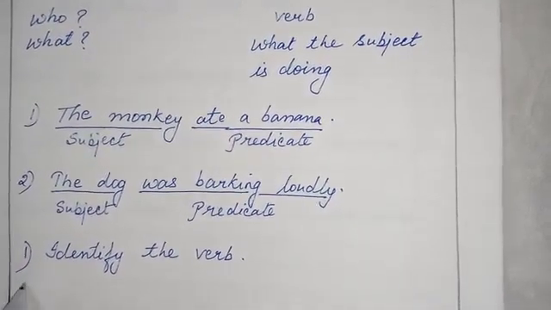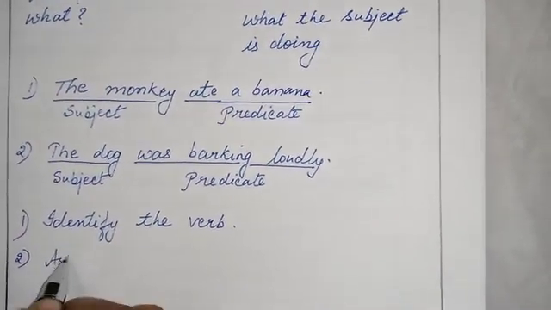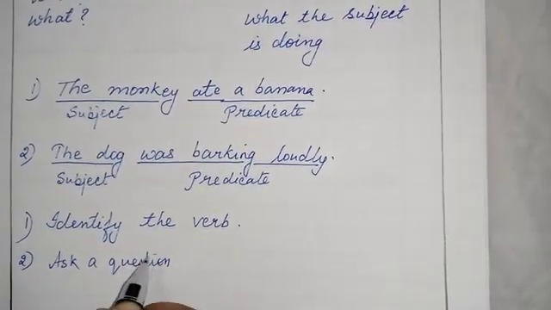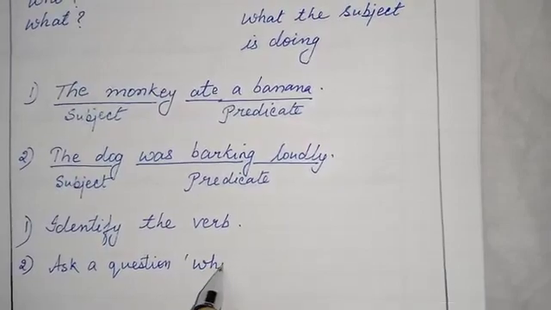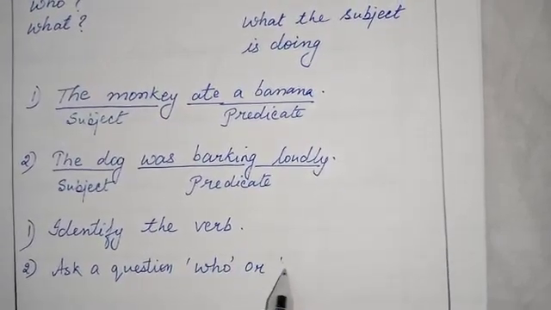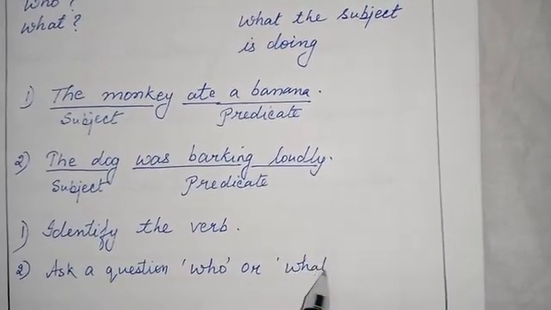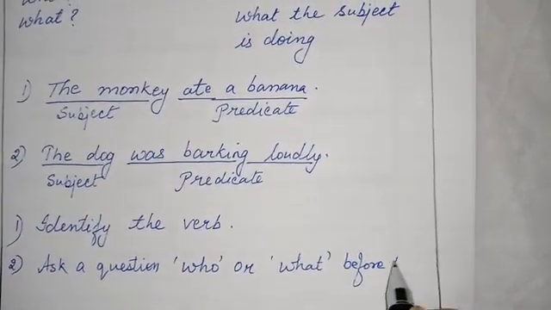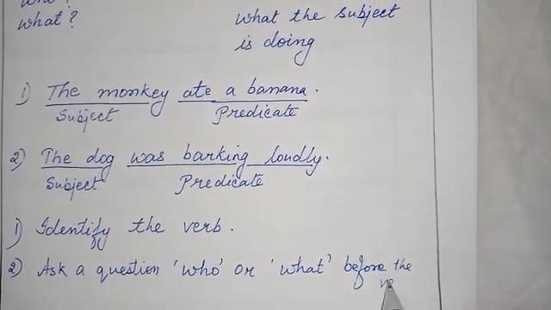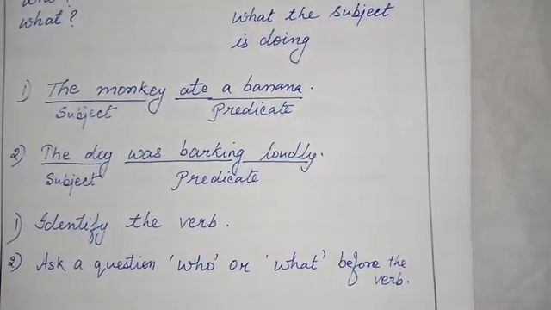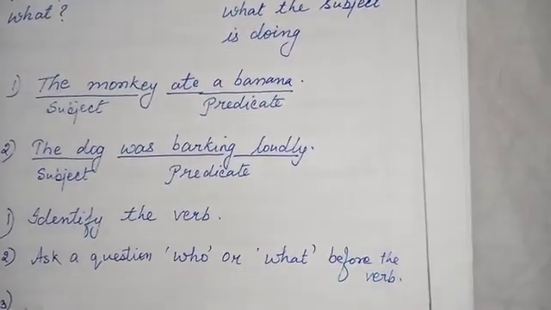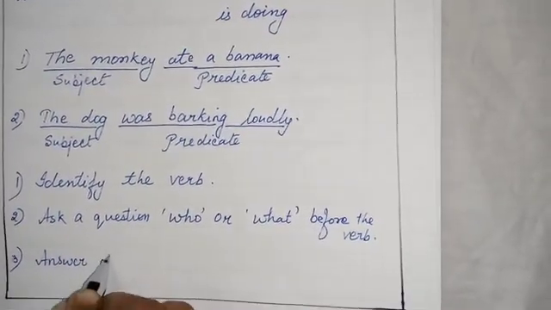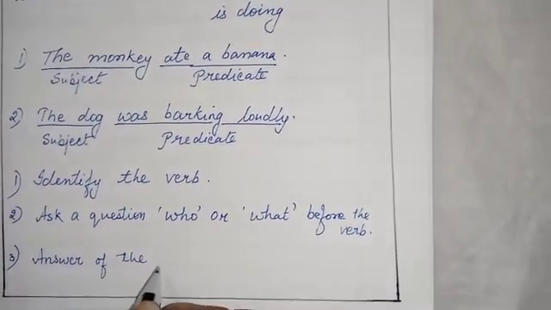Okay, so our next step is to ask a question, who or what, before the verb. Now the answer which you will get, that is our subject. So the answer of this who or what is our subject.